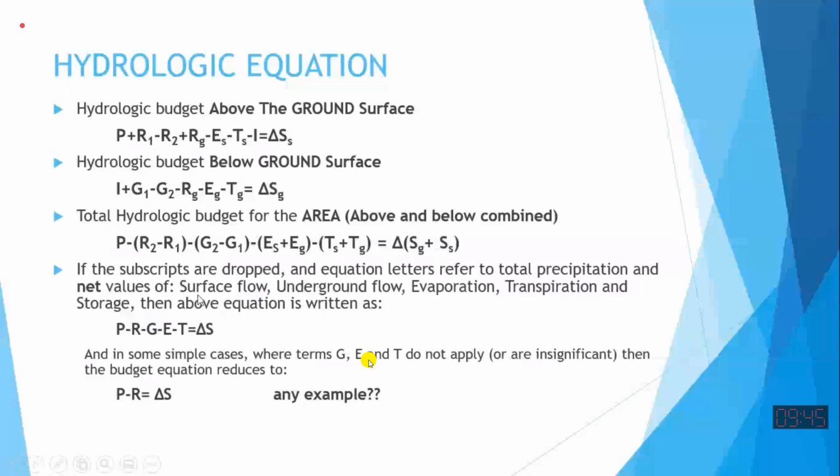So sometimes the evaporation, transpiration, and the contribution of the ground are very small. If that is the case, we can say G is 0, E is 0, T is 0. Then we can say that precipitation minus surface runoff is equal to change of storage. So these equations can be simplified in special cases, not always. In this special case, does any example come to your mind where I can say transpiration is not there, or evaporation is neglected? Any system which comes to your mind?